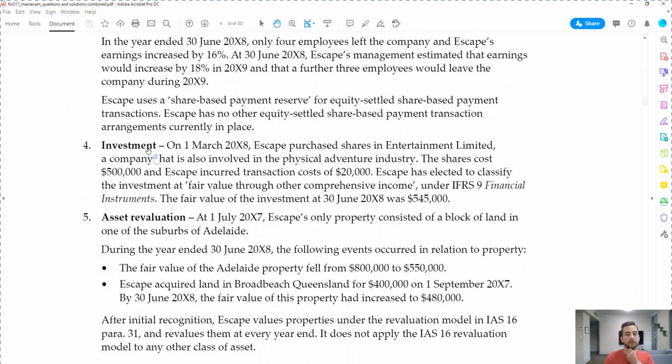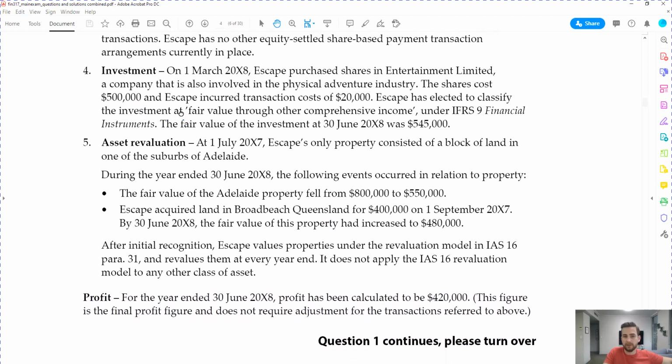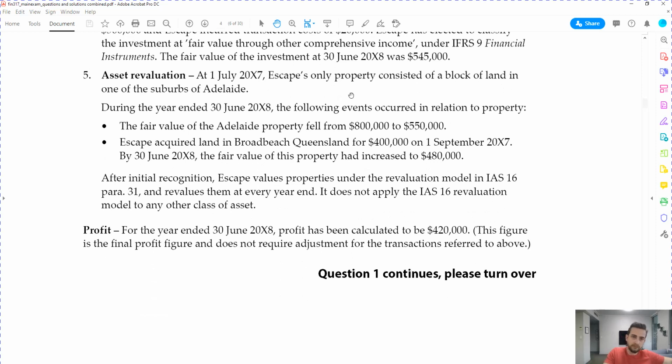All right, for the next one, investment. So on 1 March 2018, Escape purchased shares in Entertainment Limited, a company that is also involved in the physical adventure industry. The shares cost them $500,000 and Escape incurred transaction costs of $20K. Escape has elected to classify the investment at fair value through other comprehensive income under IFRS 9 Financial Instruments. Okay, so we're going to have to do a financial instrument journal for that one.